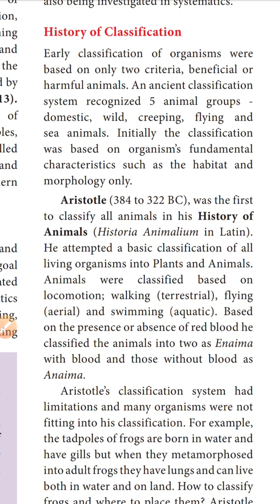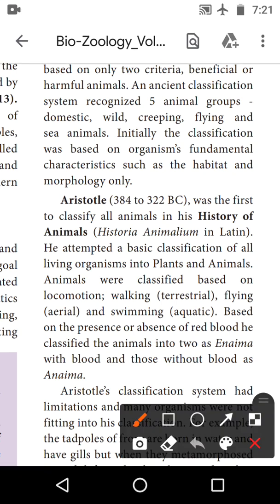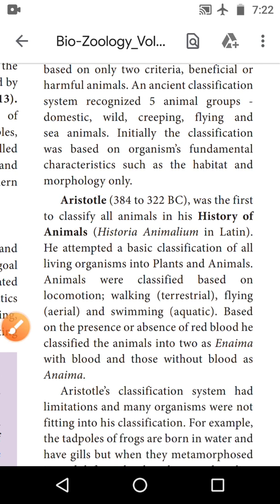Then another classification system had five animal groups: domestic animals, wild animals, creeping animals, flying animals and sea animals. Initially, the classification was based on the organism's fundamental characteristics such as habitat and morphology only. Habitat is the living place and morphology is the external character.